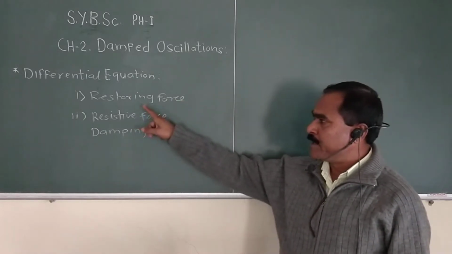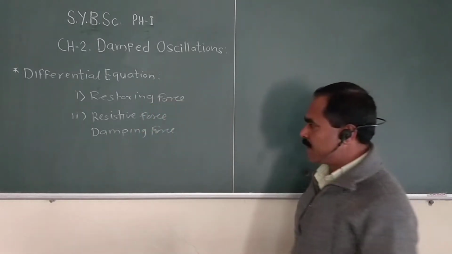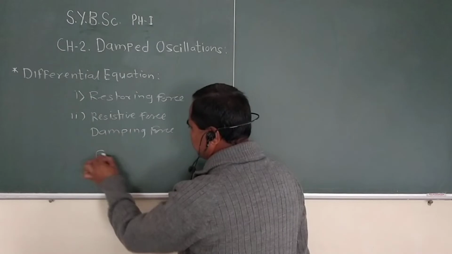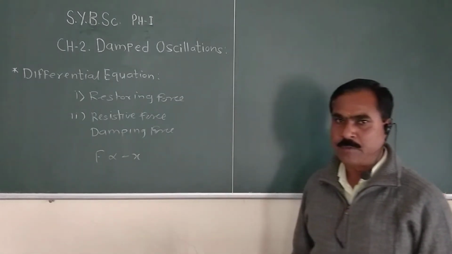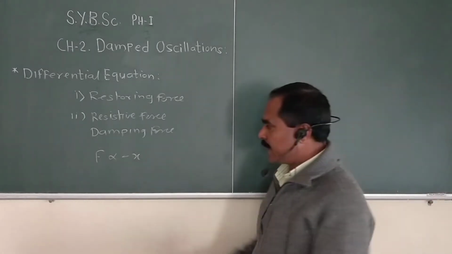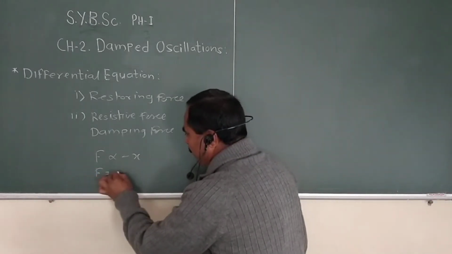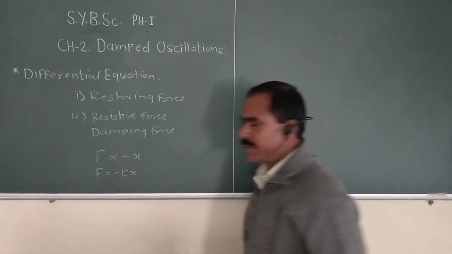According to the definition of restoring force, if we consider this as F, then it is directly proportional to the displacement of the body from the mean position, so we write F equal to minus kx.